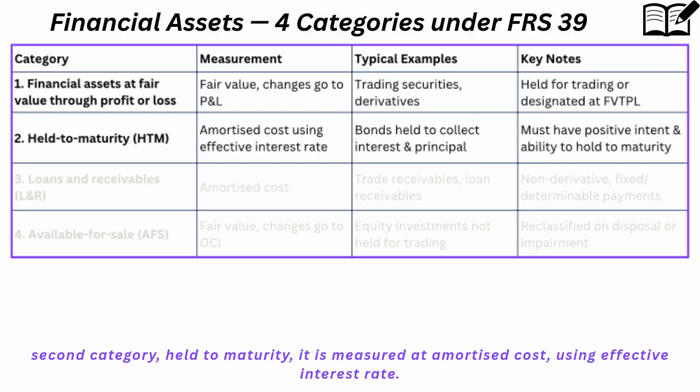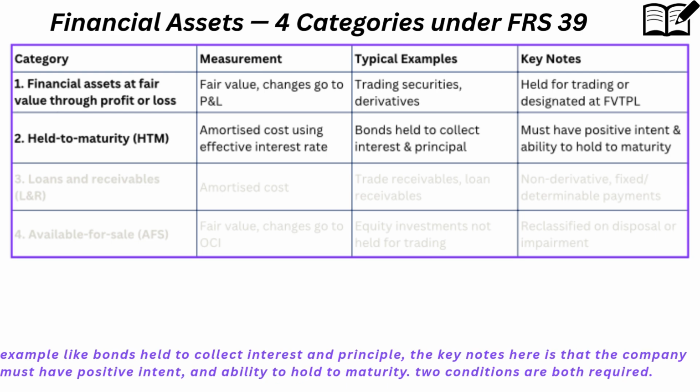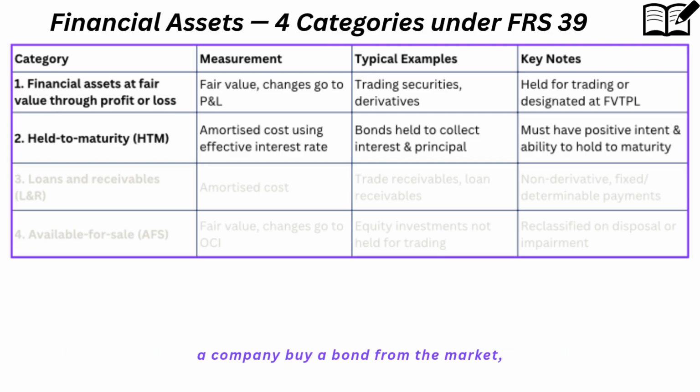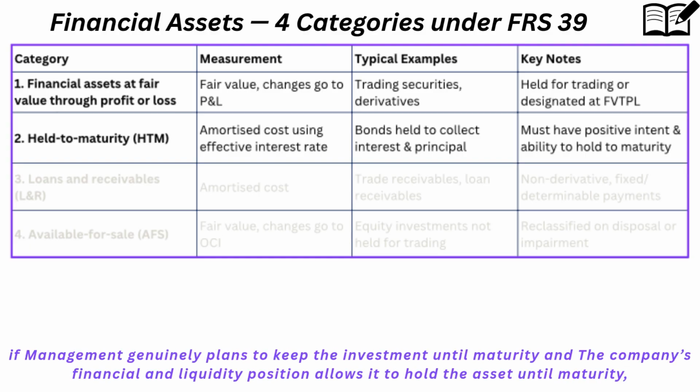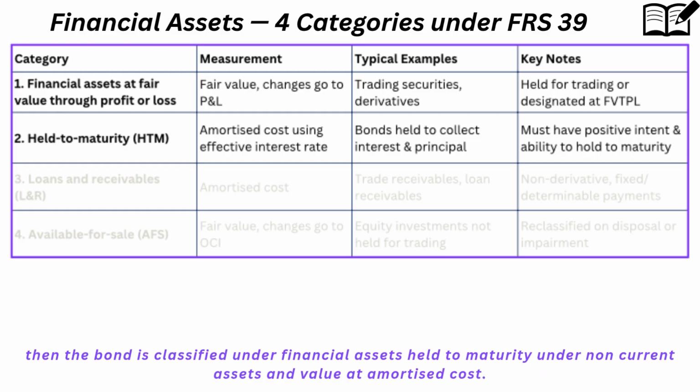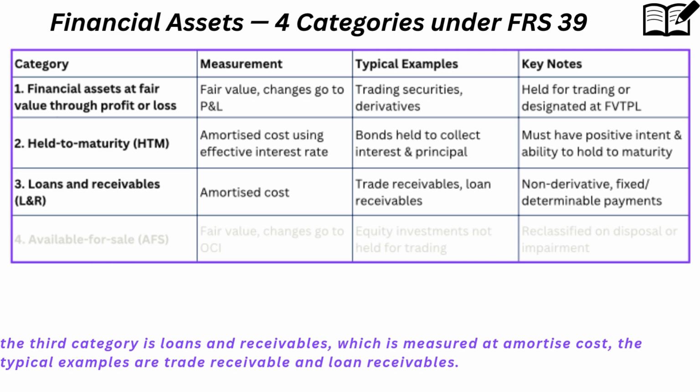Second category, held to maturity. It is measured at amortized cost, using the effective interest rate. An example is bonds held to collect interest and principal. The key note here is that the company must have positive intent and ability to hold to maturity. Two conditions are both required. Say the company buys a bond from the market. If management genuinely plans to keep the investment until maturity and the company's financial and liquidity position allows it to hold the asset until maturity, then the bond is classified under financial assets held to maturity, under non-current assets, and valued at amortized cost.